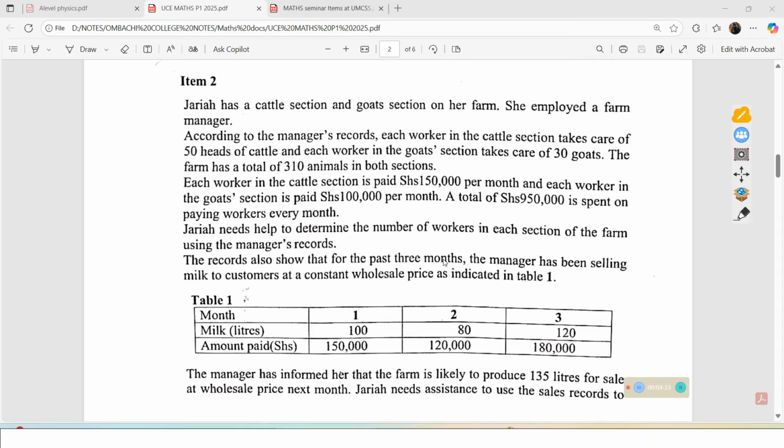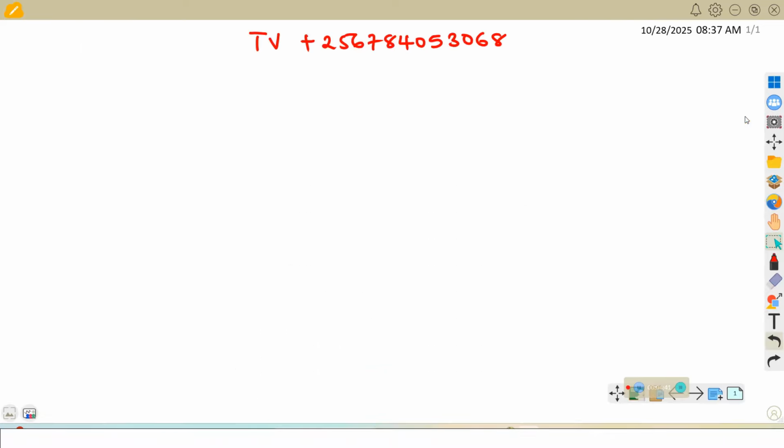Otherwise, when you do all the things at once, you might get lost. So let us first deal with one paragraph at a go. We shall first help Jalia determine the number of workers in each section of the farm. So let us look at some possible information from what we have read.